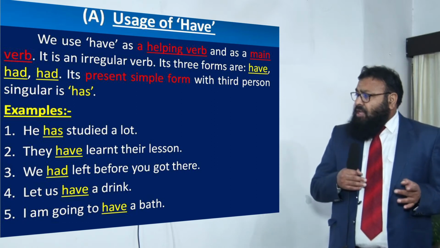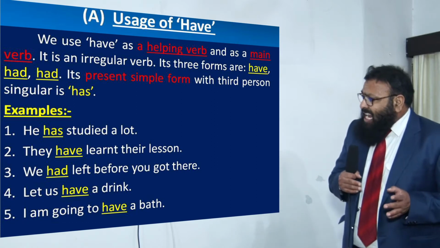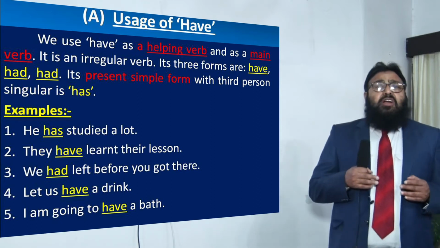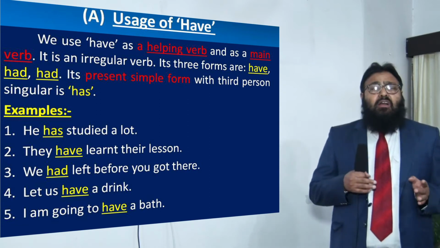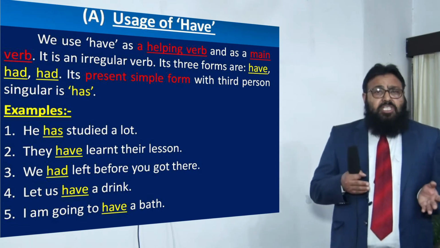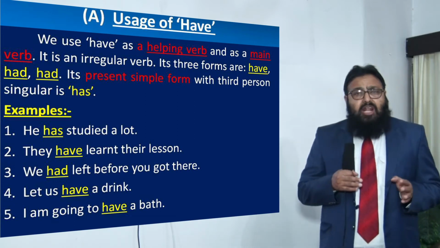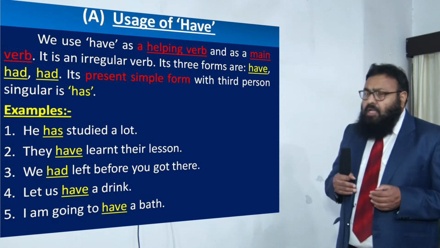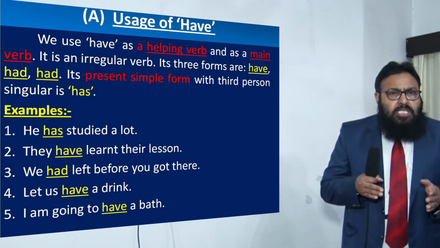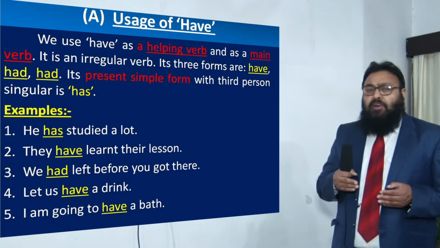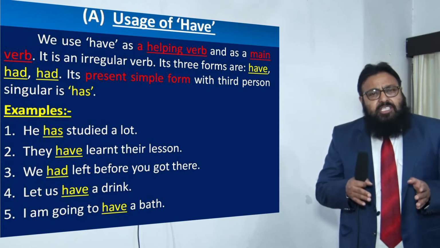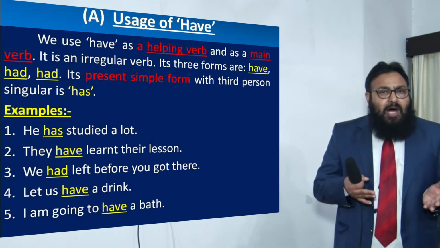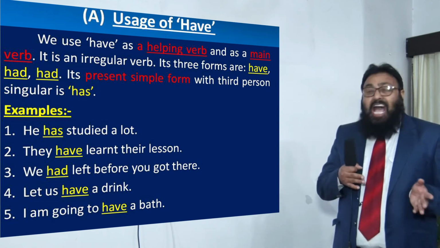It is helping "learned". We had left before you got there. Now, it is the second form of have, "had", that has been used here, and had plus verb third. This is perfect tense. And when, dear children, we talk of two actions in the past, the action which takes place first is put in past perfect and the action which takes place subsequently is put in past indefinite tense. So "had left" is past perfect tense.